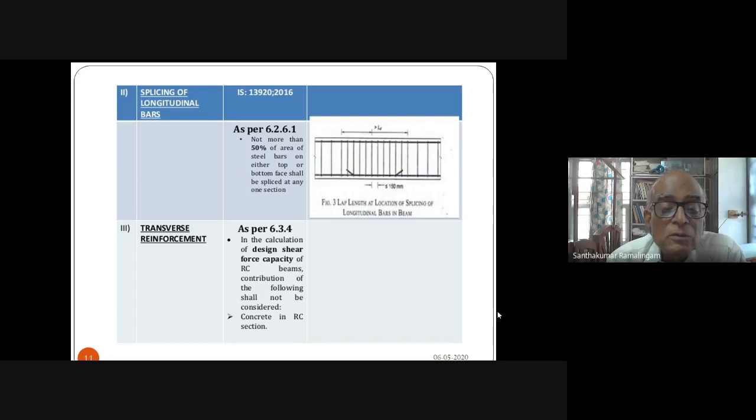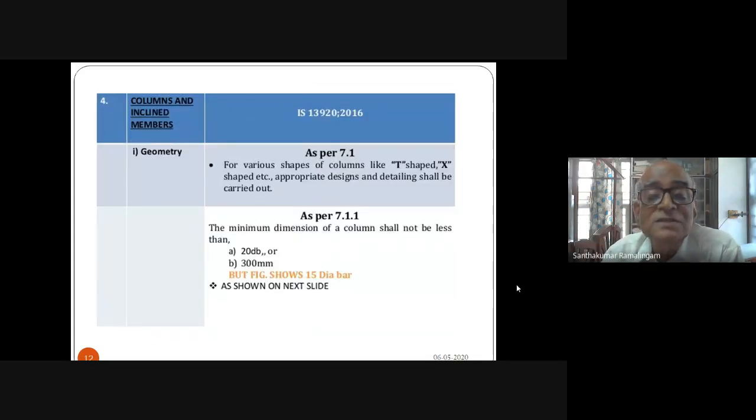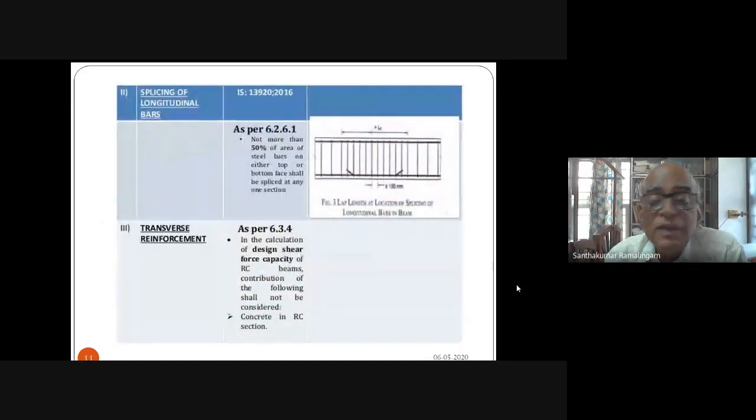Transverse reinforcement. In calculation of design shear force capacity of RC beams, contribution of the following shall not be considered. What are the things that cannot be considered as per clause 6.3.4?